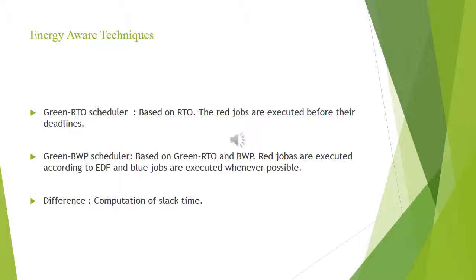The Green BWP scheduler is a mixture of BWP and Green RTO algorithms. Under this, the red jobs are executed in priority according to EDF rule, and blue jobs are executed whenever possible by taking both timing and energy constraints of red jobs into consideration. The difference between RTO and BWP is that the slack time is computed only on the basis of current and future occurring red jobs in Green RTO, whereas in Green BWP, the sequence is also constructed upon the execution of the current and future occurring red jobs.